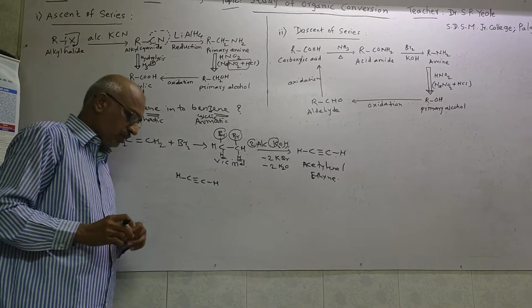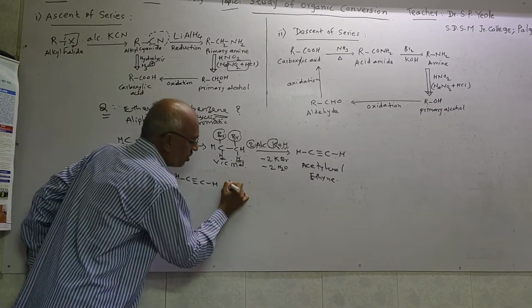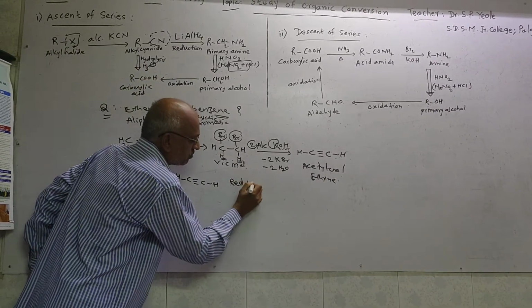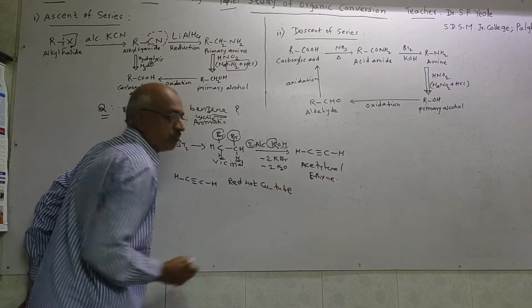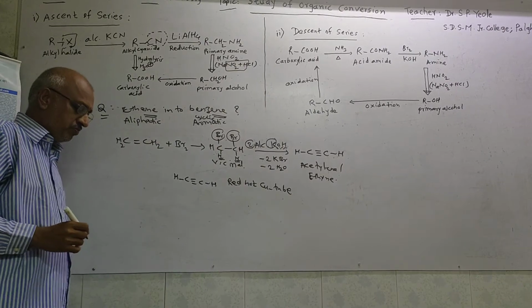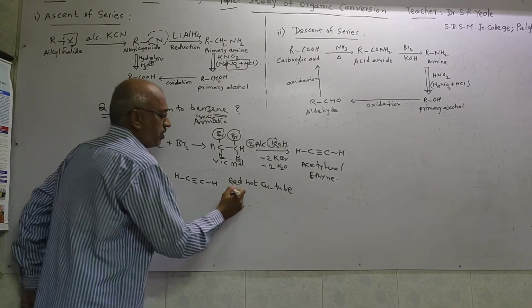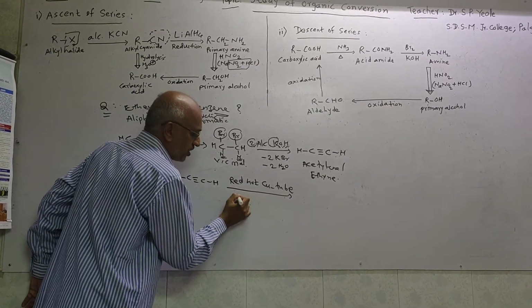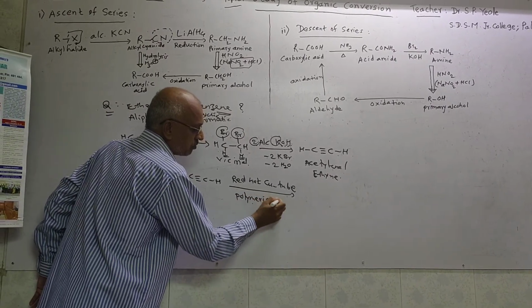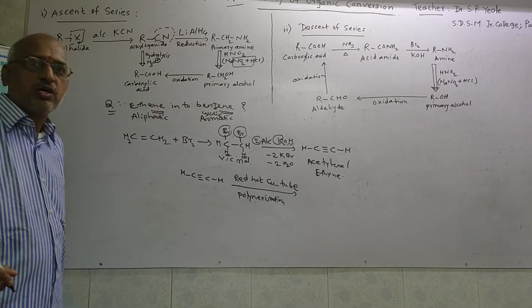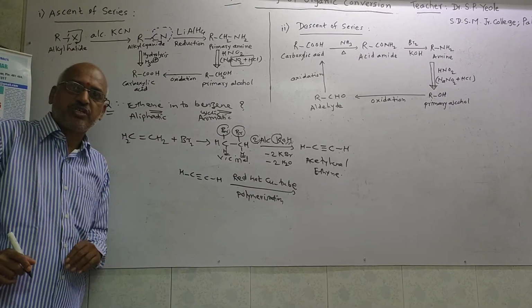For that the suitable catalyst is a red hot copper tube. Then that can undergo polymerization. But for that only one molecule of acetylene is not sufficient.